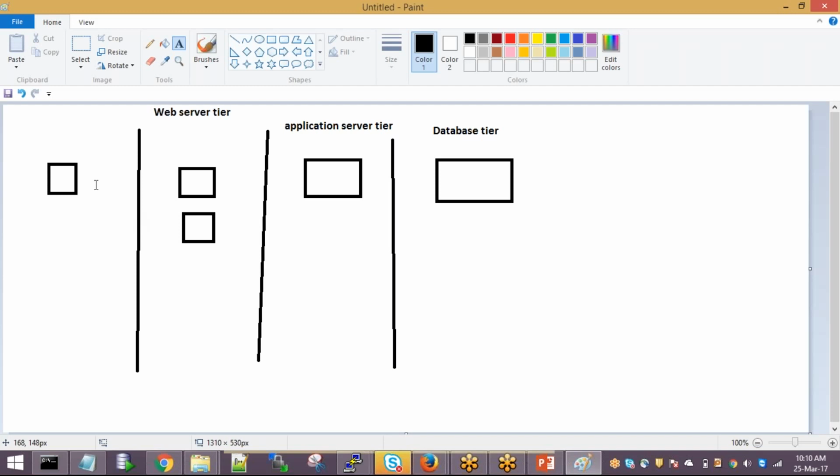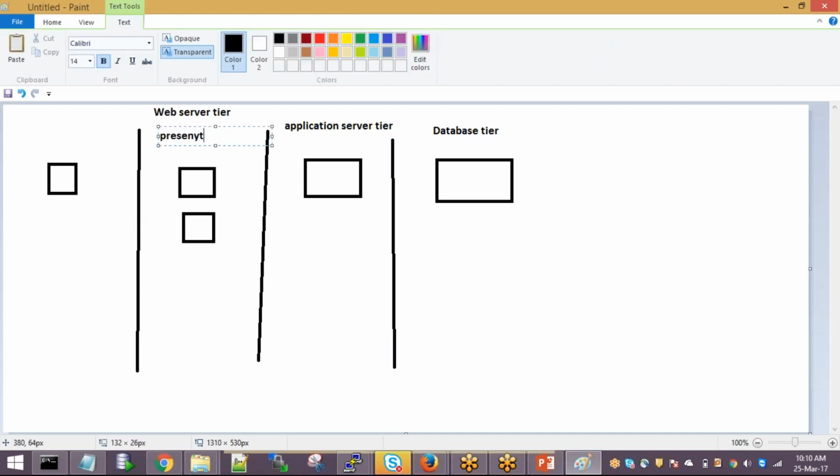It's the presentation layer. So this is the presentation layer.